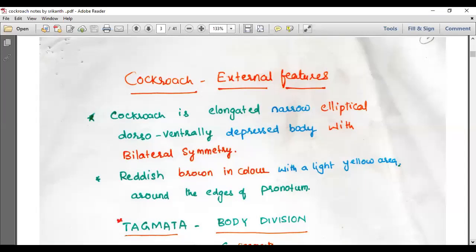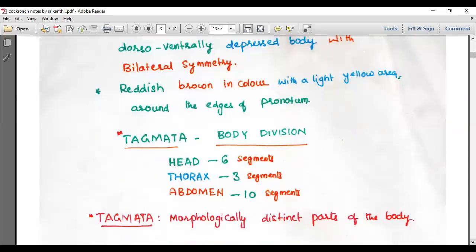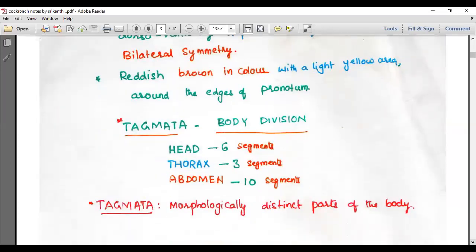Let's talk about the cockroach external features. Reddish brown in color with a light yellow area around the edges of the pronotum. What is pronotum? We will come to that now. The body is divided into three parts: head, thorax, and abdomen. Each part of the body is called tagmata. Now we have started introducing different kinds of terminology in the cockroach. The first word I introduced is tagmata. Each body part of the cockroach is said to be tagmata.